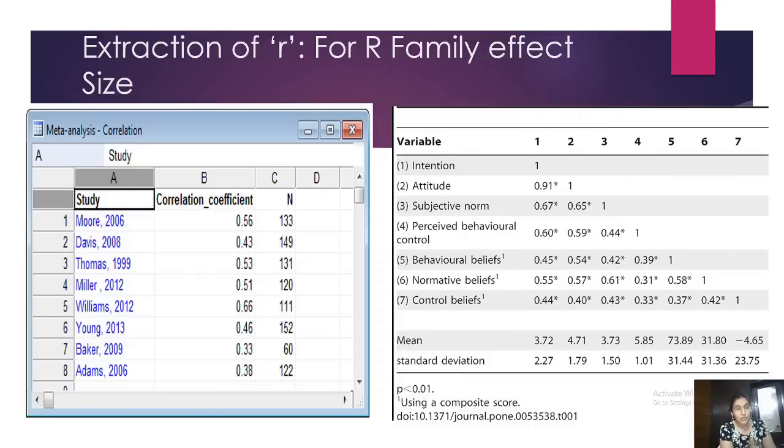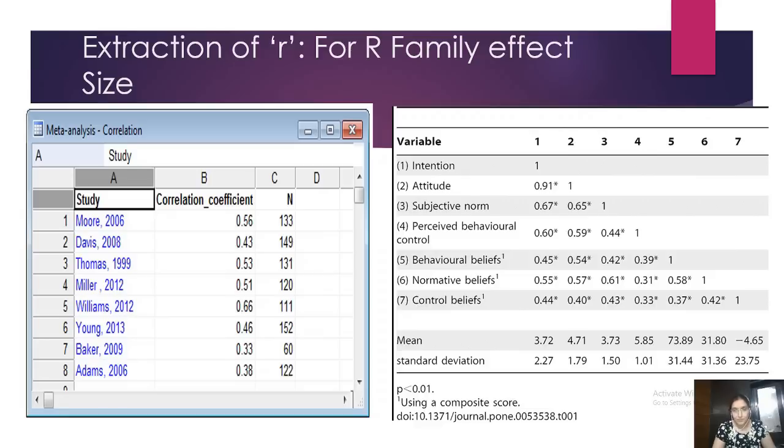But you have to do this for each bivariate relationship. So this input table will be separate for religion and intention, separate for intention and attitude, separate for subjective norm and intention, separate for intention and behavior. So as many bivariate relationships as you have, that many meta-analyses you will have to do, and that many input tables you will have to have.